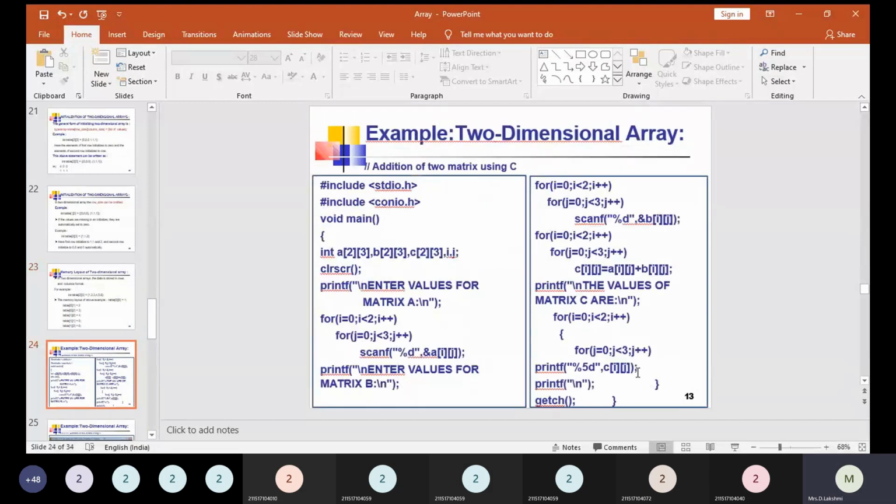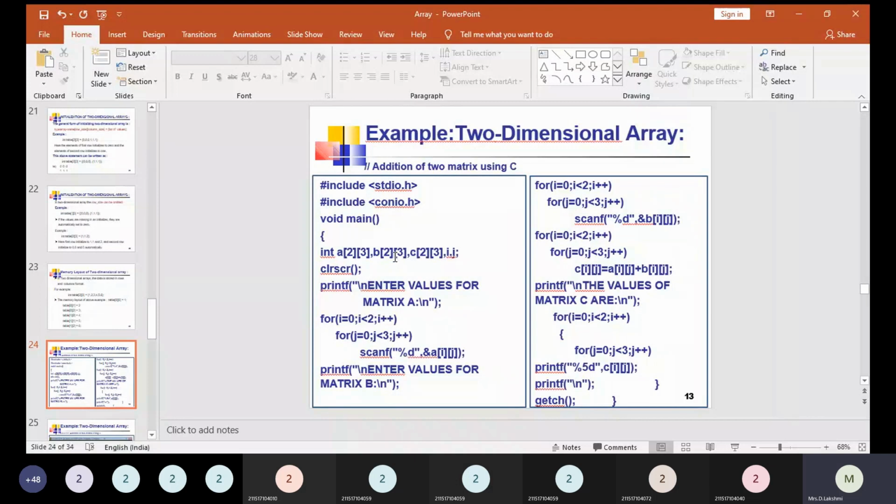Let us see one example for a two-dimensional array. If you see this matrix addition operation using C language, we can better understand two-dimensional arrays. We need to declare two arrays for holding the first matrix value and the second matrix value. Matrix A holds some values, matrix B holds some values. After adding these two matrices, the result has to be stored in a third matrix. So initially we need to declare three matrices, three two-dimensional arrays.